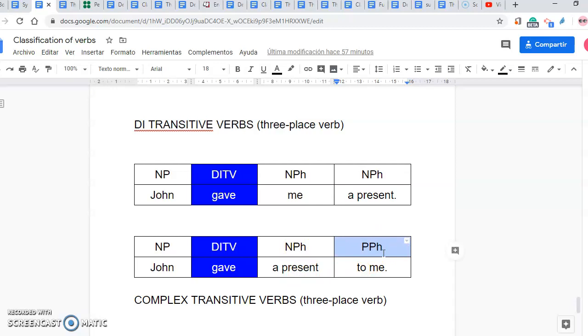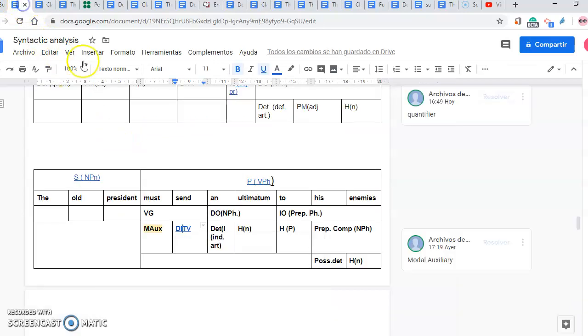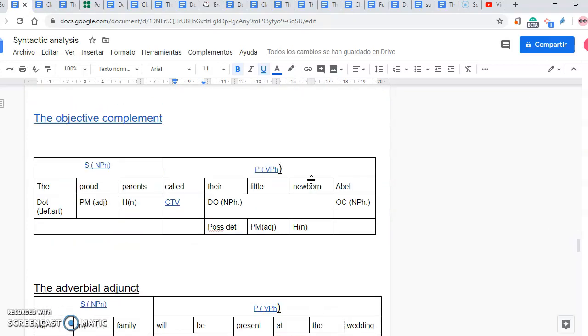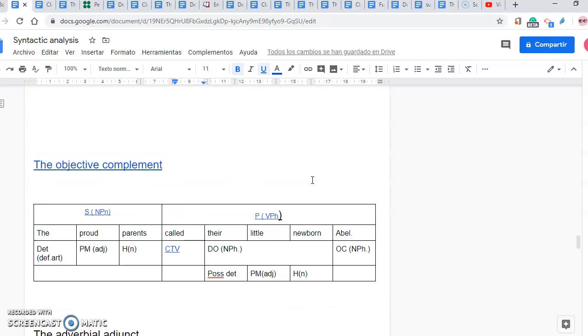That is the indirect object. Then there is another kind of structure, that is the objective complement. What is the objective complement? Objective complements take another type of verb, that is the complex transitive verb.